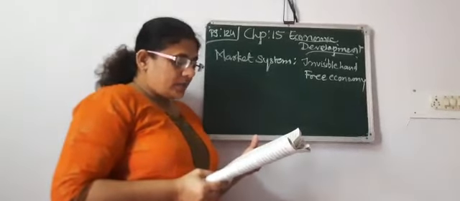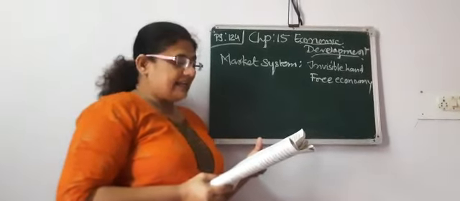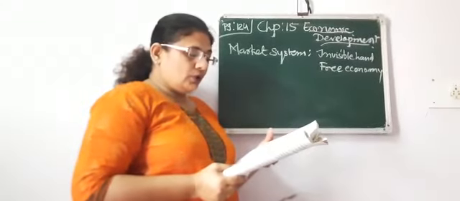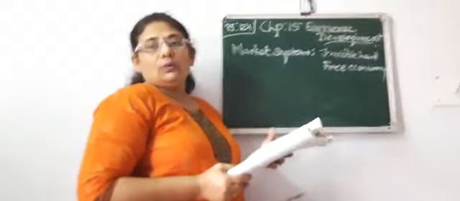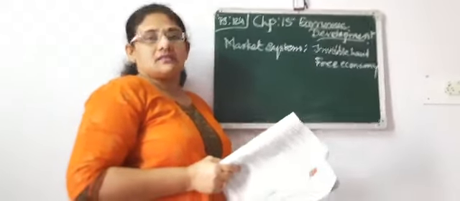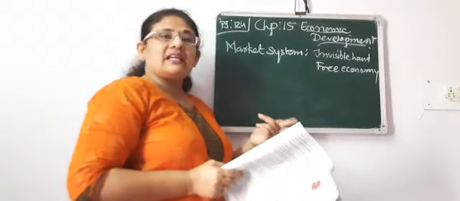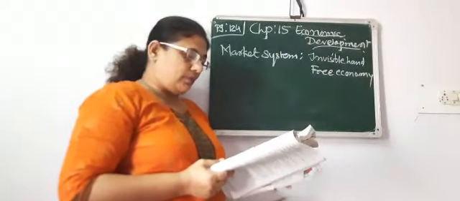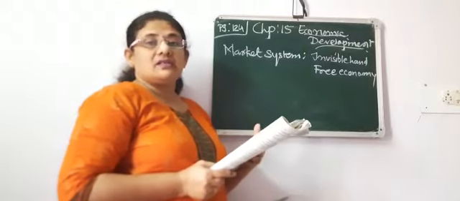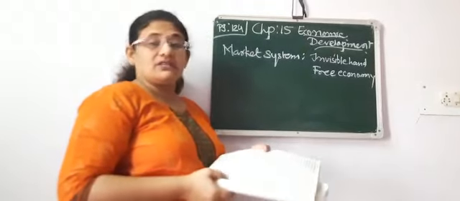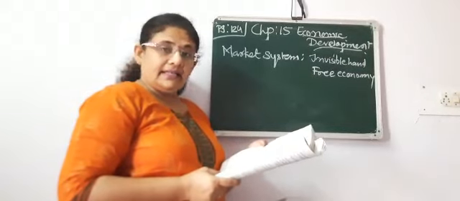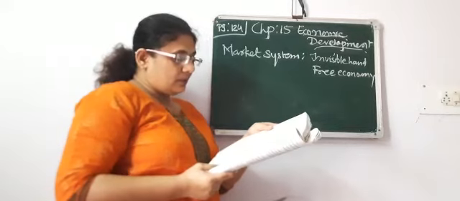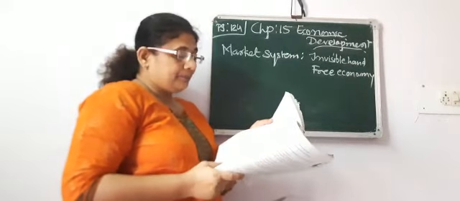Now our next topic, what we are going to discuss, is methods of allotting resources. I had already told you the whole world economy is divided into systems. One is a market system, second is a socialist system, and third is known as a mixed economy. So first we are going to discuss the market system on page number 124. Let's start from page number 124, market system A.